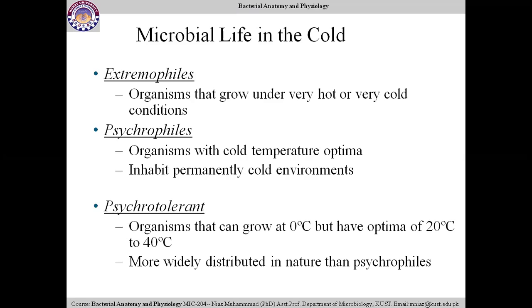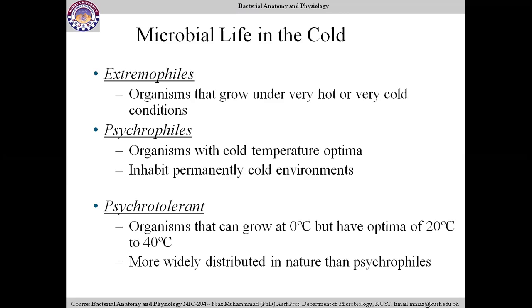And psychrotolerant are those organisms which can grow at low temperature, but optimal temperature is 20 degrees C to 40 degrees C. So such microorganisms which have a high tolerance range are more widely distributed in nature than psychrophiles. Psychrophiles are limited.